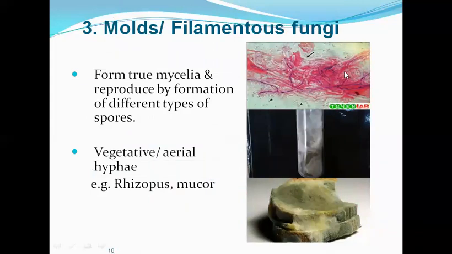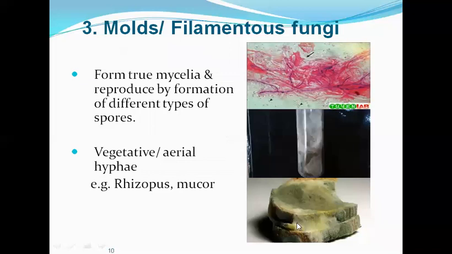Here we have a Gram stain picture of fungal hyphae, where we can see gram-positive hyphae. This is a picture of molds grown on Sabouraud's dextrose agar, where filamentous or mycelial growth is seen. Thread-like growth is seen on the surface of the agar.